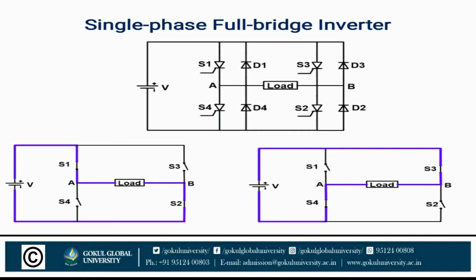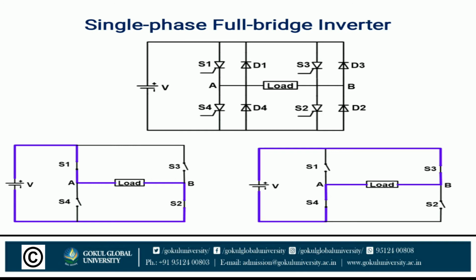The diodes D1, D2, D3 and D4, and four thyristors are the switches, and the load is center tapped. The total voltage V is given. Now, we have divided this to understand the circuitry into 2 modes, or we can also say that it works in 2 modes.